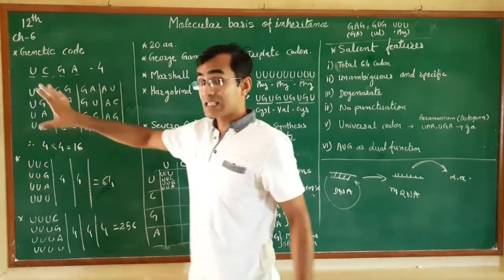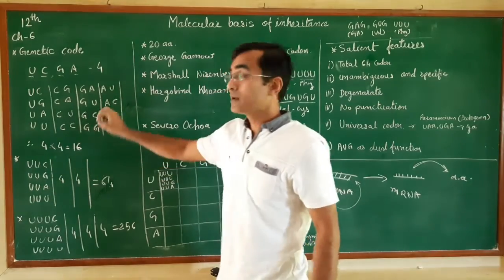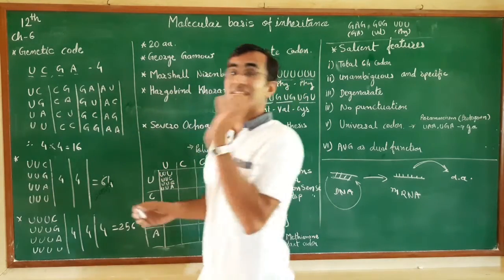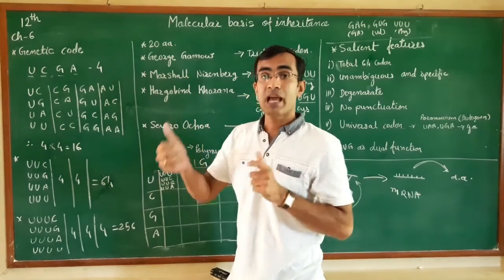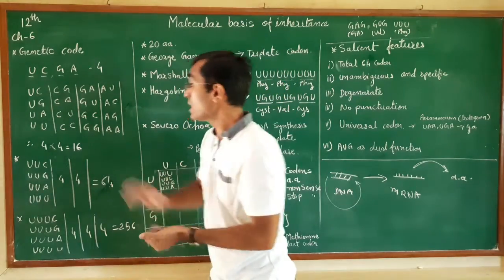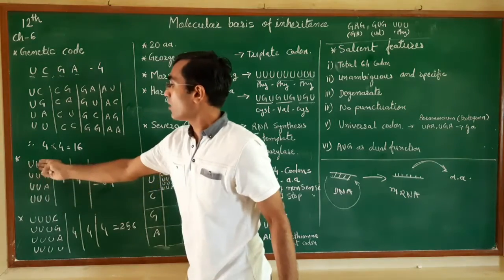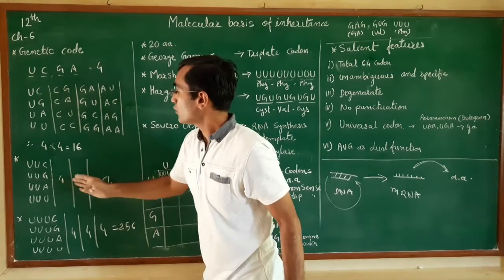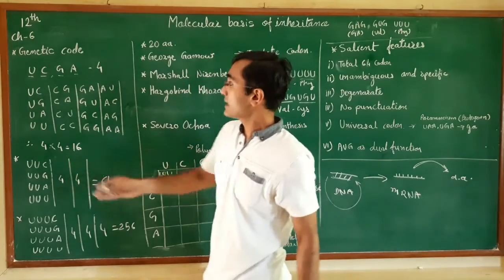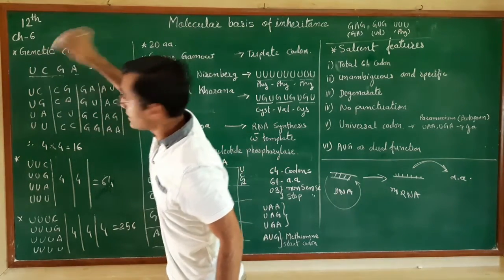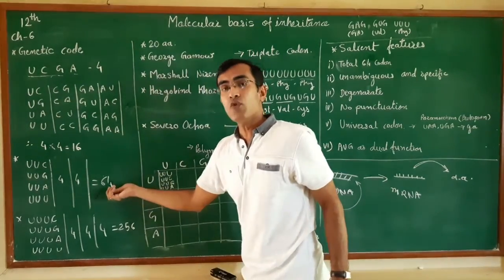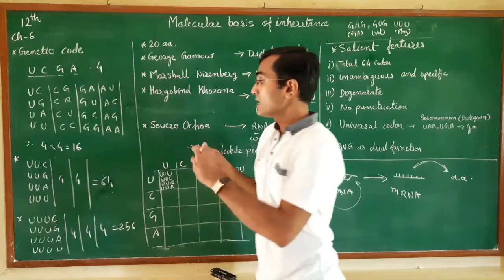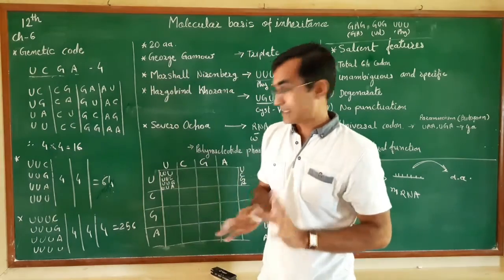Now the third hypothesis, these are all hypotheses, is if those codes are present in triplets, then what will be the output, or what will be the result? So there are 4 combinations of U and U. Altogether, if we take 3 in combination, there will be 64, 4 into 4 into 4, that will be 64 combinations. That means 64 different amino acids get synthesized.